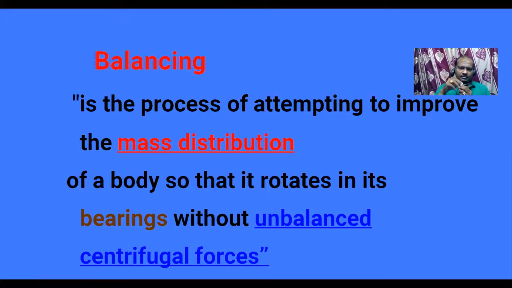This is the point to remember. Two things I have explained: first, what is balancing, and second, what is the balancing process. For balancing we need a mass. Balancing means adding masses at a particular interval of time or distance so that an unbalanced distribution can be brought into balanced distribution.